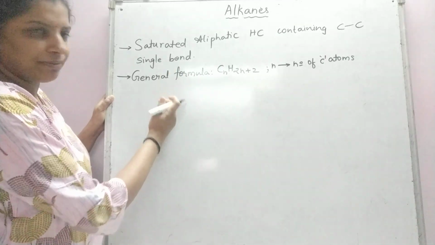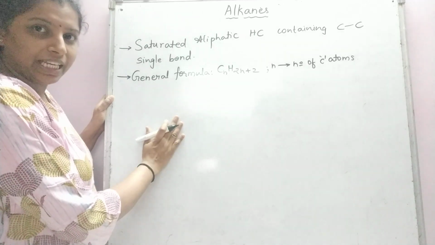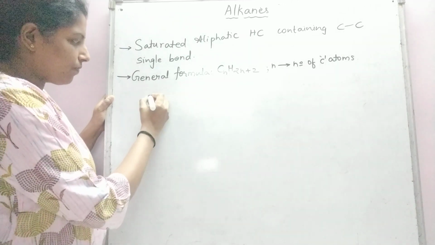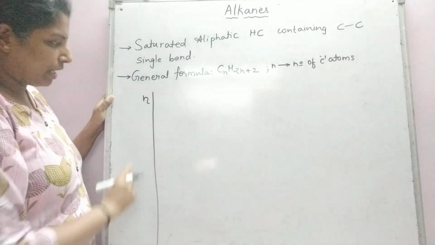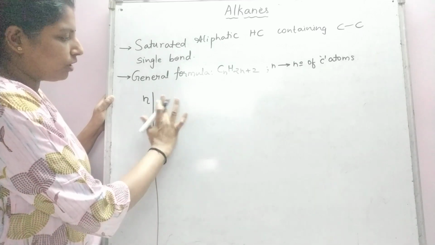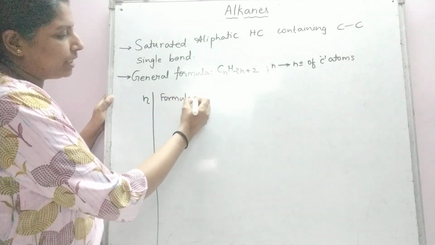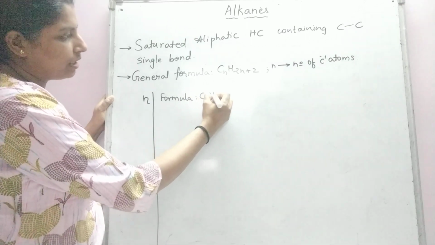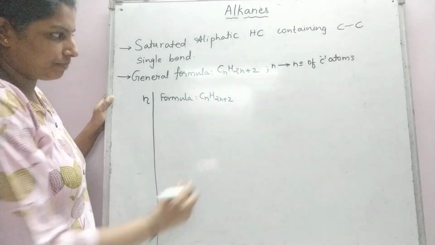So, I am going to write them one by one, and also I will be writing the names of different alkanes. The first column is the value of n. Second column is the formula, which can be derived by substituting different values of n.